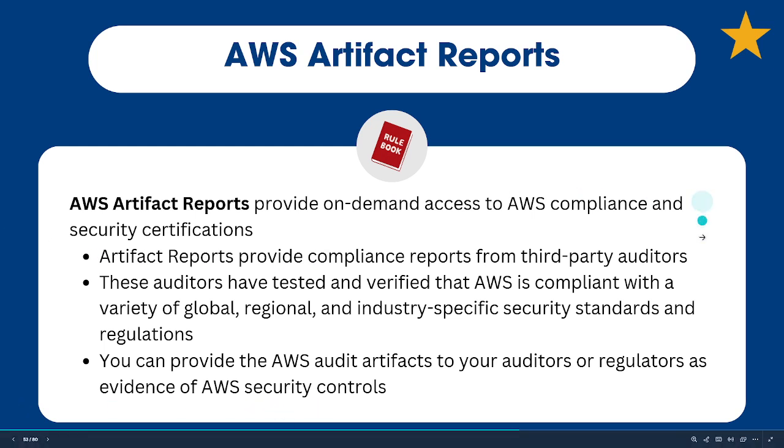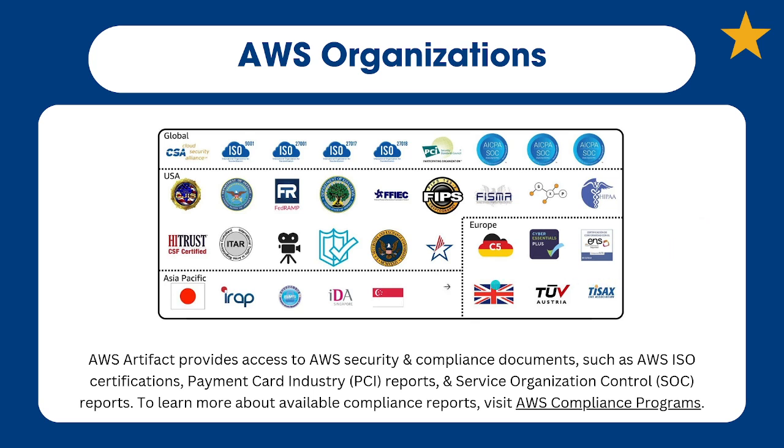So again, this is all about meeting compliance, meeting a certain set of rules. So there's a whole bunch of different compliance artifacts that you can pull up on AWS Artifact. There's HIPAA right here, right? There's some other ones. Let's see, we have some Asia Pacific, right, compliance requirements. We have some European ones, some US ones, right? Department of Education is one. So yeah, depending on what your organization is doing, what kind of data they're handling, that means you're gonna have to meet certain requirements.